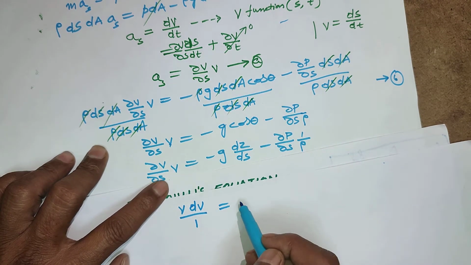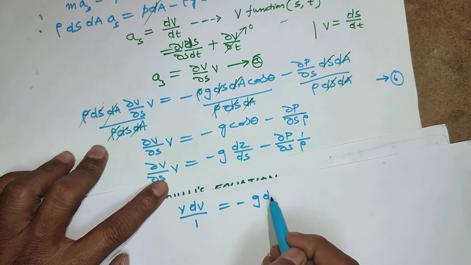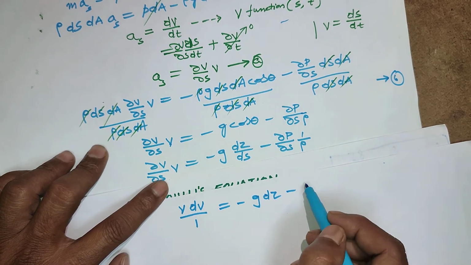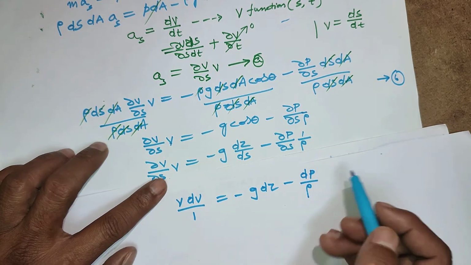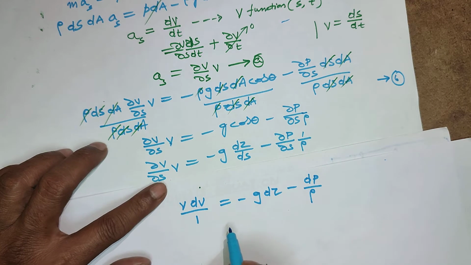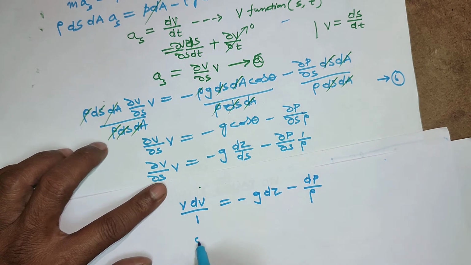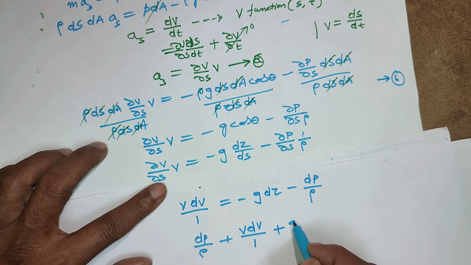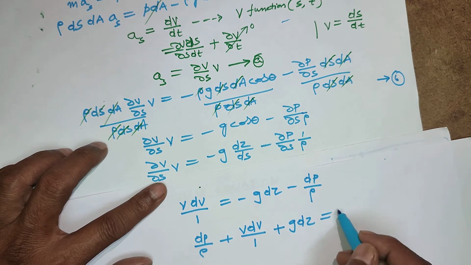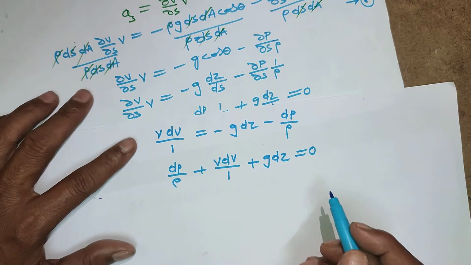Then this is equivalent to minus g dz minus dp by rho. Okay, so pulling this here, what we will get is dp by rho plus v dv plus g dz is equal to 0. Okay, then